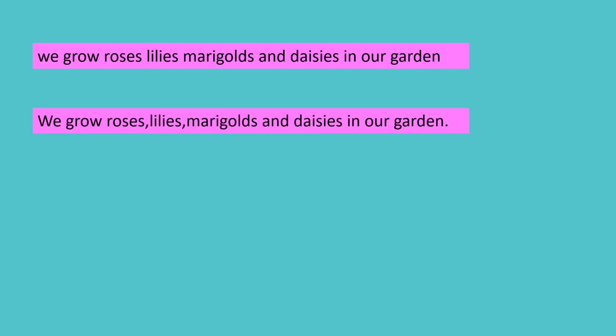So we grow roses, comma, lilies, comma, marigolds, no, because and is there. Remember, when and is there, you will not put a comma. So you have put commas after roses, after lilies, after marigolds no comma, and then end with the full stop.